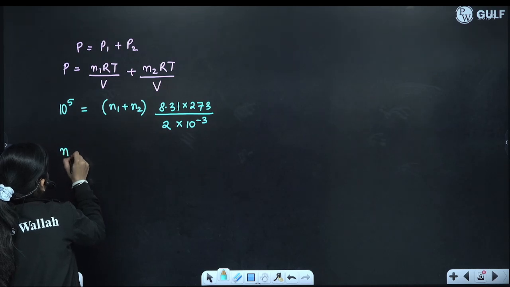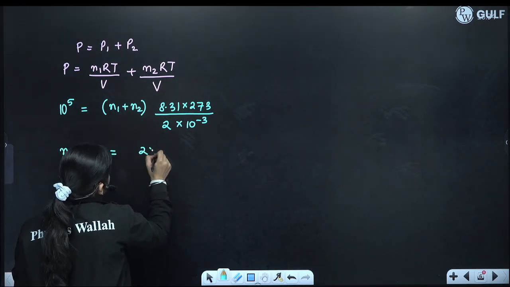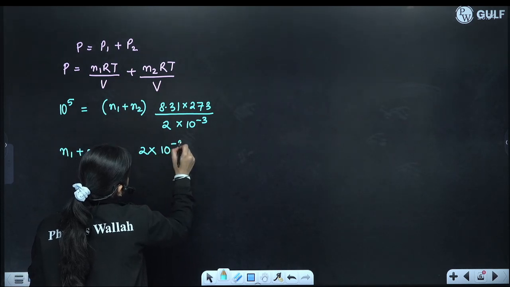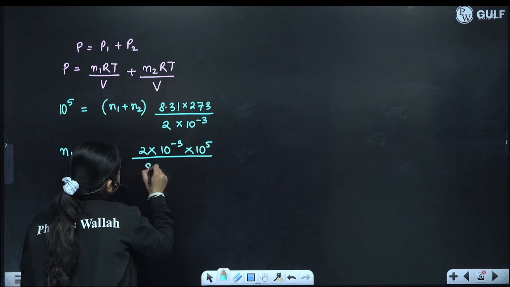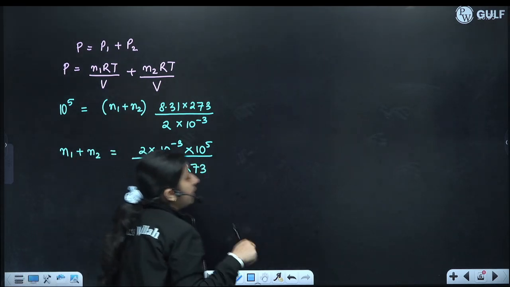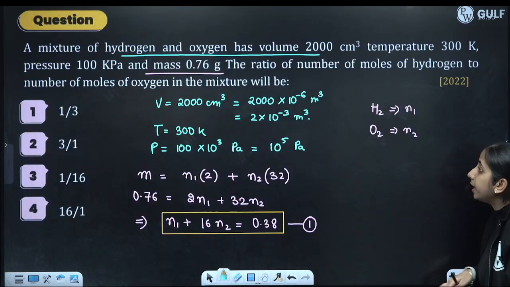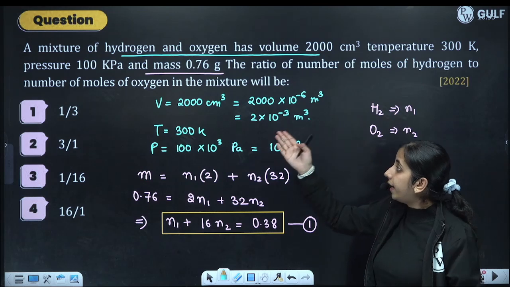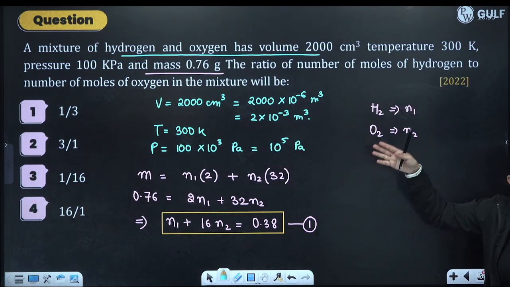So from here we will get N1 plus N2 is equal to 2 into 10 raised to the power minus 3 into 10 raised to the power 5 divided by 8.31 into 273. Now we want to find the ratio of the number of moles of hydrogen to oxygen in the mixture.